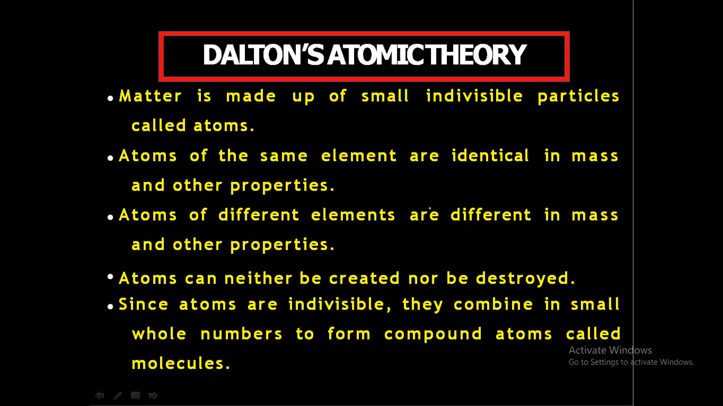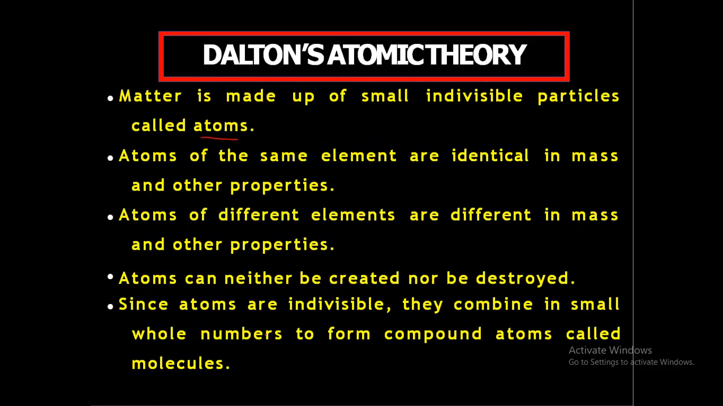These are the postulates of Dalton's atomic theory. Matter is made up of small indivisible particles called atoms. Atoms of the same element are identical in mass and other properties. Atoms of different elements are different in mass and other properties. Atoms can neither be created nor be destroyed. Since atoms are indivisible, they combine in small whole numbers to form compounds, called molecules.